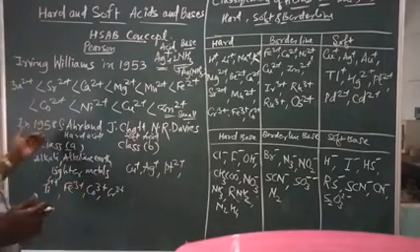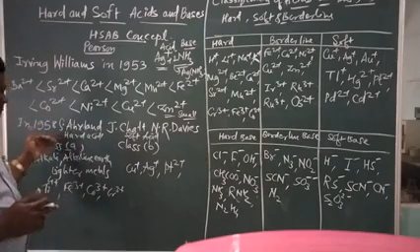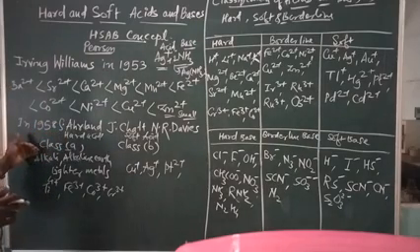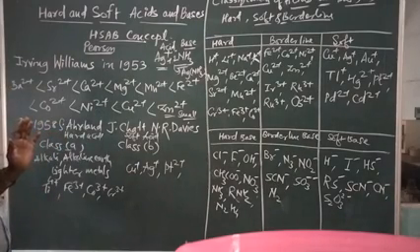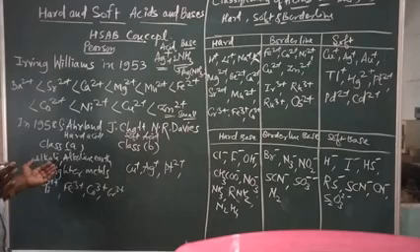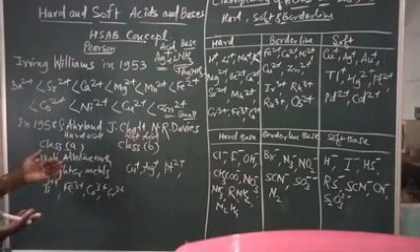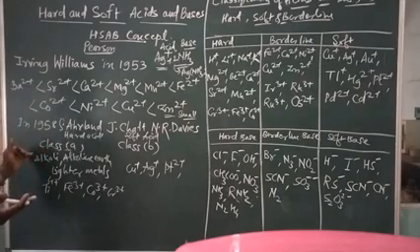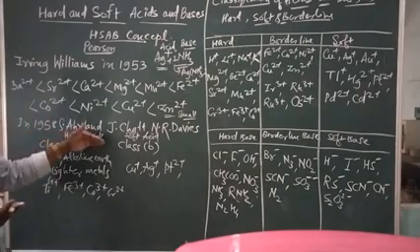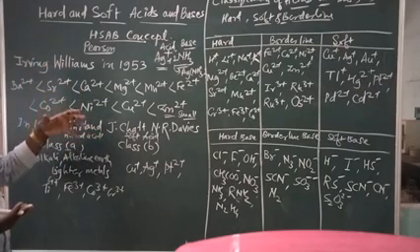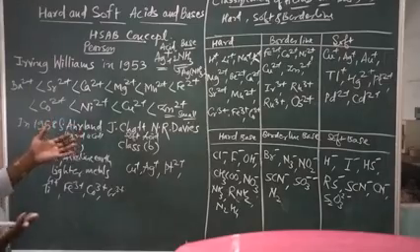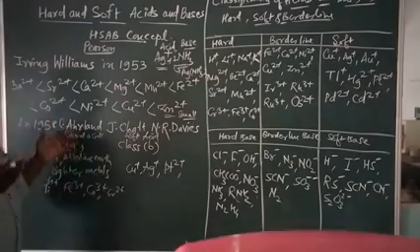Generally, class A consists of the alkali metals, the first group A elements, such as H+, Li+, Na+, K+. All these elements are called alkali metals. Then the alkaline earth metals start from Be2+, beryllium 2+, calcium 2+, magnesium 2+, strontium 2+.